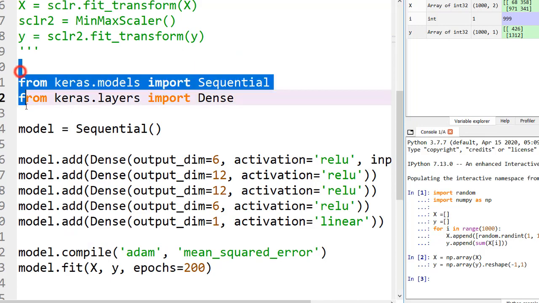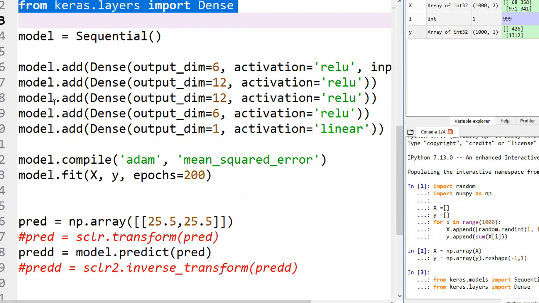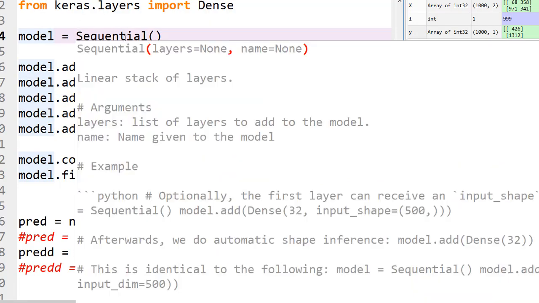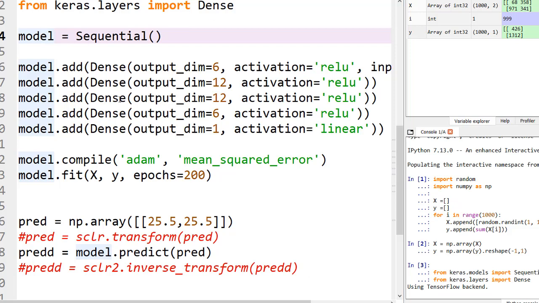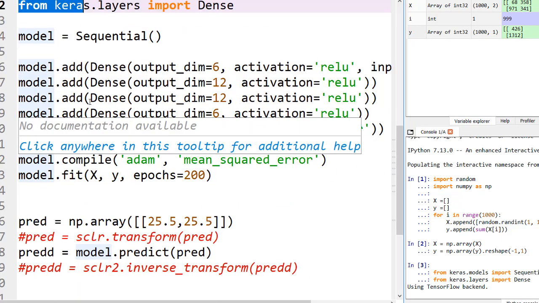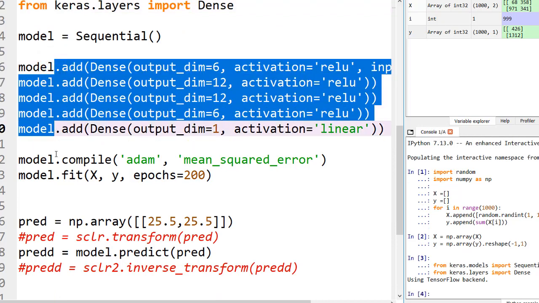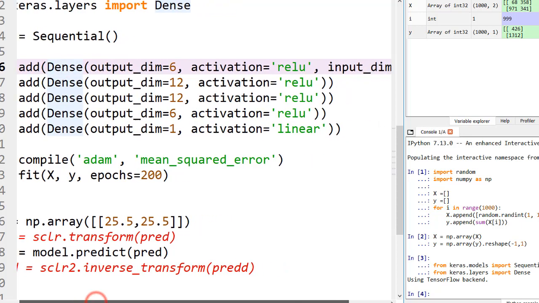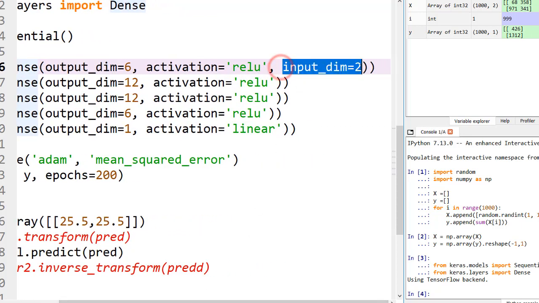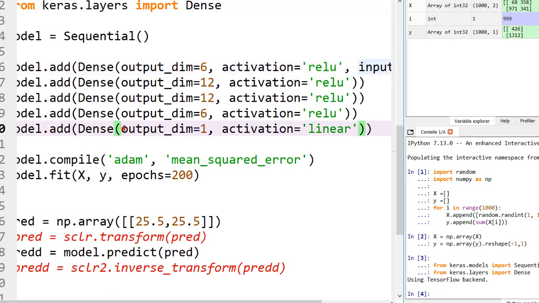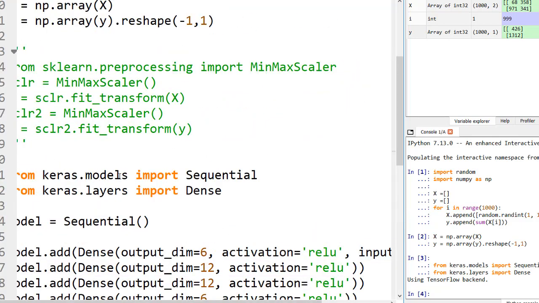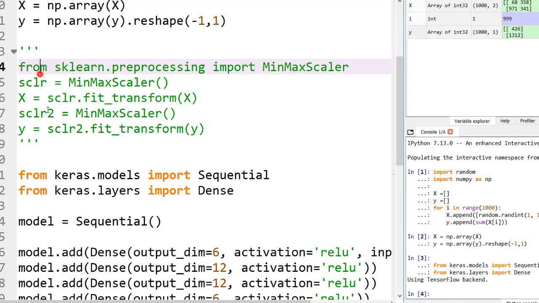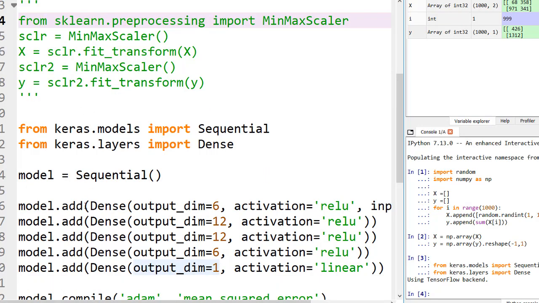So let's import these two libraries. After that, let's create a model by calling the Sequential class. While these two libraries are importing, let's talk about what we have used in the layers. We have one input layer with 2 input neurons, which is written over here, and one output layer with 1 output neuron, because we have 2 columns, meaning 2 features, and 1 label, the sum of those 2 columns.